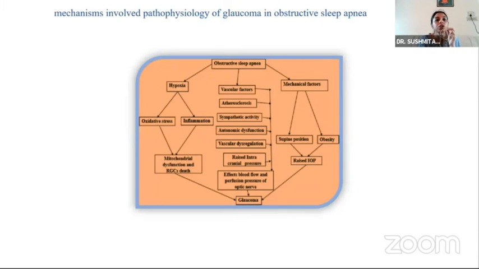So what is the pathophysiology in OSAS patients that causes glaucoma? It is basically threefold. Most predominantly is the hypoxia factor, which causes severe oxidative stress, inflammation and mitochondrial dysfunction in the retinal ganglion cells, leading to glaucoma. Secondarily, there are vascular dysfunction factors, which lead to sympathetic activity, vascular dysregulation, and increase of ICP and IOP. Thirdly, factors like obesity and supine position also play a role, which will increase the IOP.